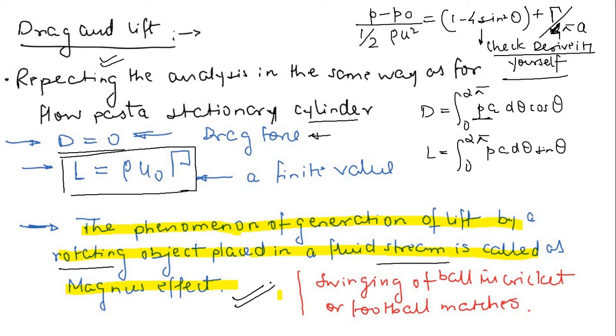You can observe this effect when Ronaldo or the big football players kick the football; basically they give circulation to the football. When they kick, they impart a velocity which is tangential to the contour, and this tangential velocity creates a circulation around the football.